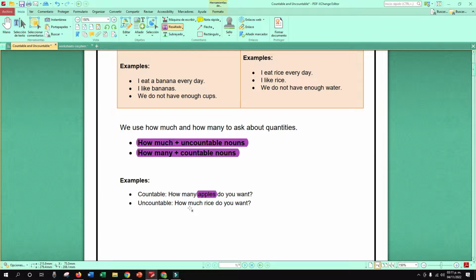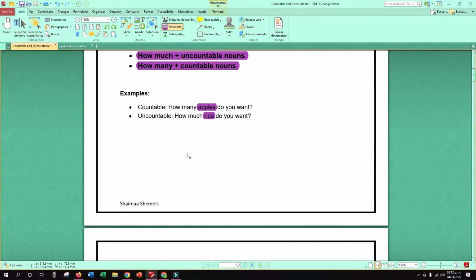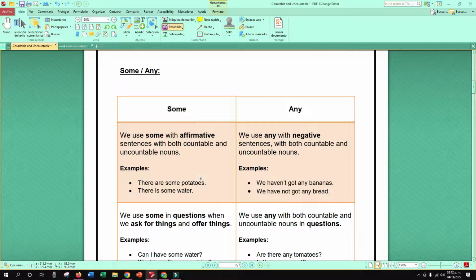Also, how much rice do you want? There we have rice that is uncountable. So we're going to use how much. How much rice, right? So, how much? Uncountable. How many? Countable. Don't forget that, girls. There we have some and any.